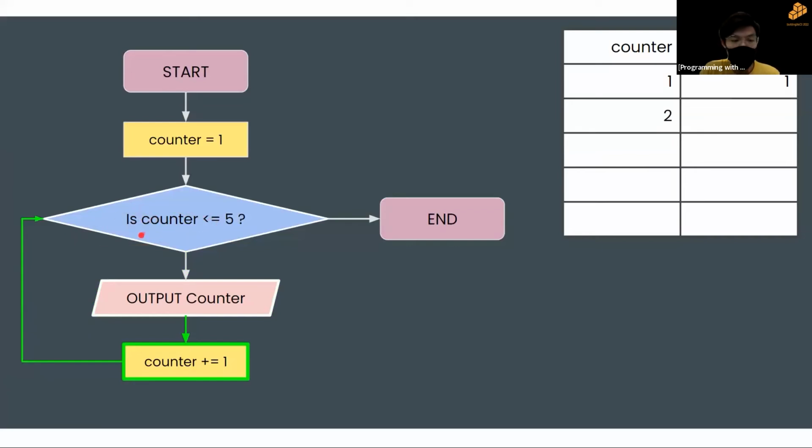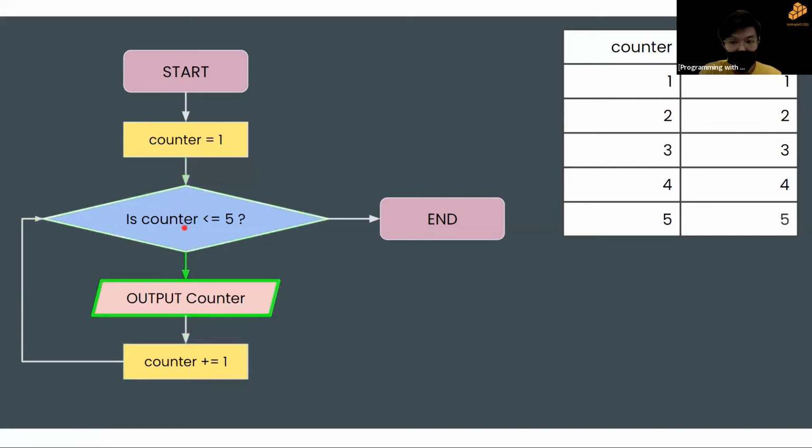We check again: is the counter less than or equal to 5? If it is, we output, and then we increment again. We check again, output, increment, check again, output, increment. As you can see, this process goes on in a circle, like a loop. That's why it's called a loop, again and again until a condition is met.